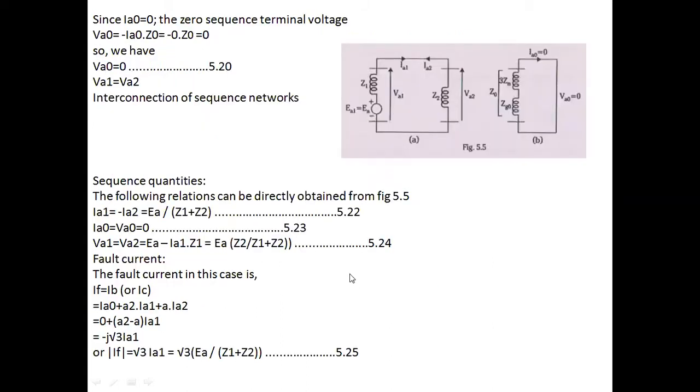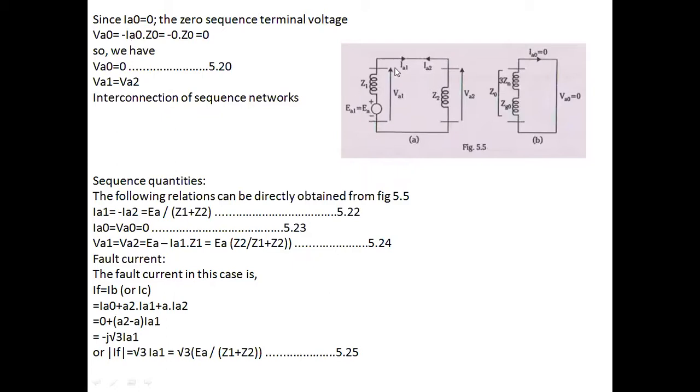Since IA0 is 0, the zero sequence terminal voltage almost becomes 0. Hence, VA0 is equal to 0. Therefore, from this network, I can get VA1 is equal to VA2 and VA0 is equal to 0. By these sequence components, I can write the interconnection of sequence networks.